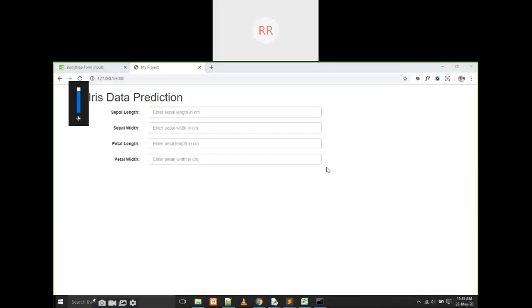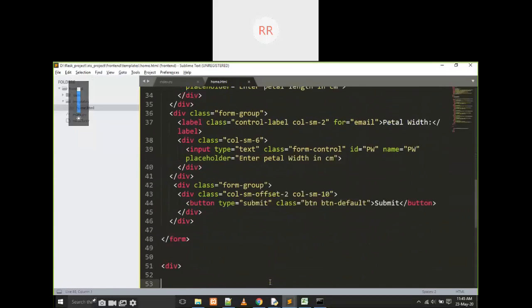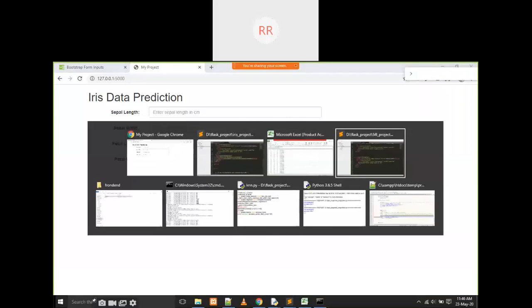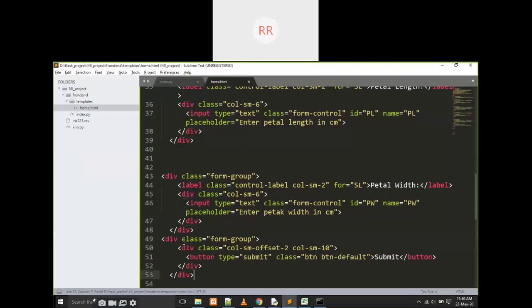Now, if you want 10 input values, you have to give 10 like this. Here there are only 4 input values, that's why I gave only 4. Every time the form is going to be submitted, we have to put one button. What is that button? That is the submit button, and we have to copy this. We put it in the form only, in the last position, and paste it here.